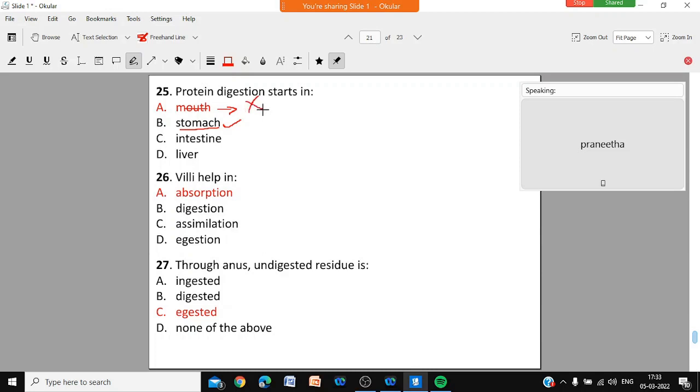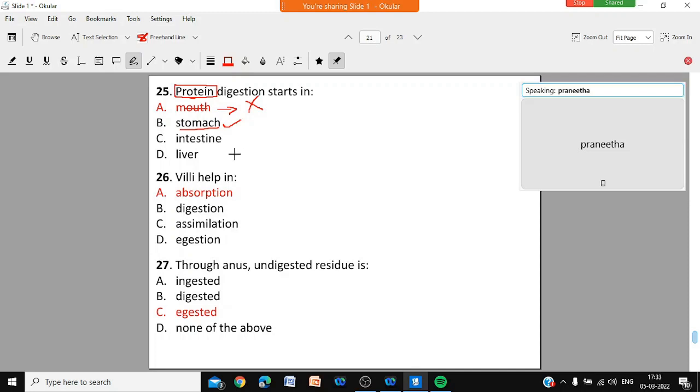Starch digestion will start in the mouth. In the mouth, no protein will be digested. Only starch will be broken down, and starch is a kind of carbohydrate. Protein will be digested first in the stomach. It will start in the stomach and continue in the intestine. So protein digestion will start in the stomach. I changed my 27th answer.